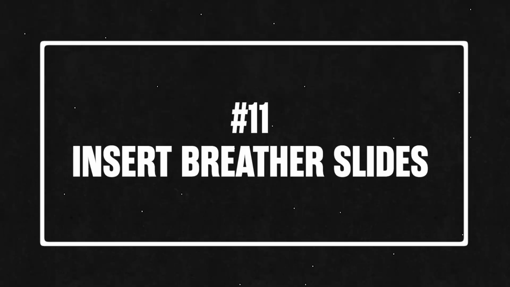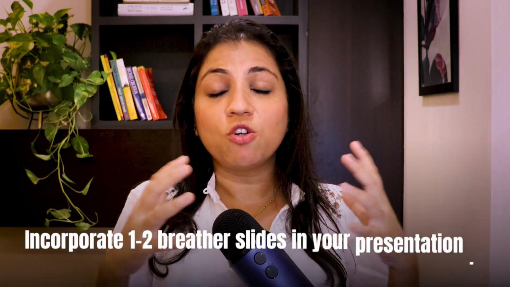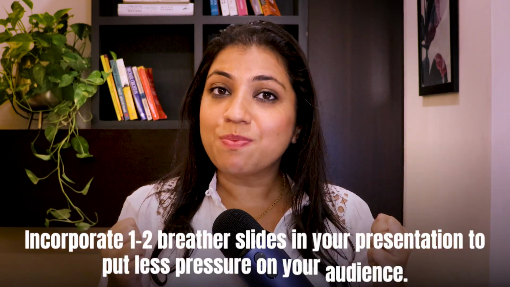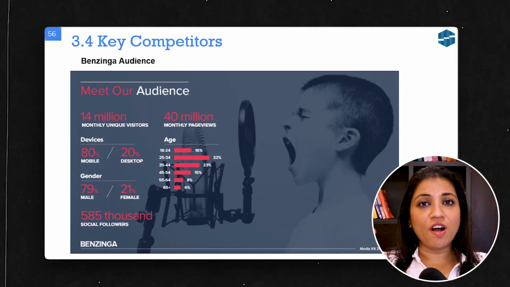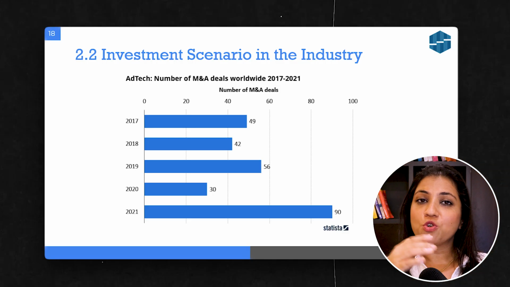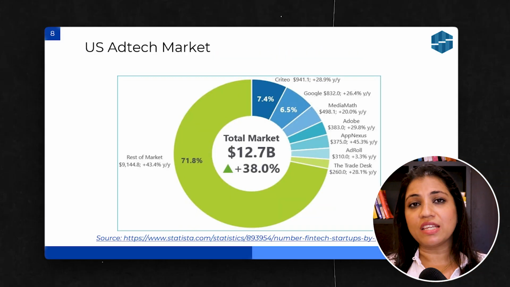Tip number 11, incorporate breather slides. See, the audience is consuming a lot of information when you're presenting. So in between, 1 or 2 slides, you need to incorporate something which puts less pressure on the audience's mind. Like just show one image and write one line about it. Show one graph and just not put anything else over there.